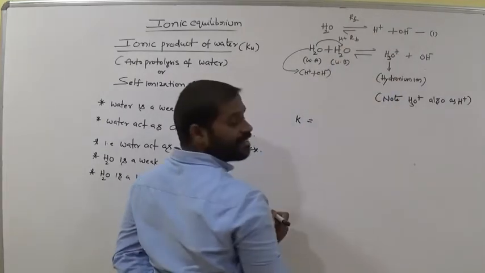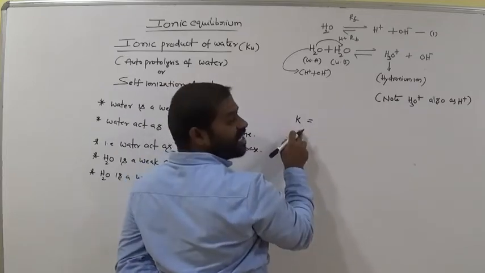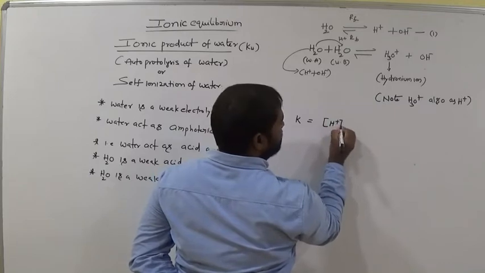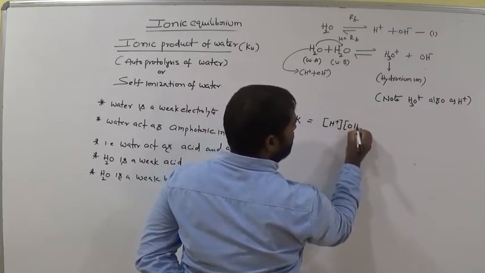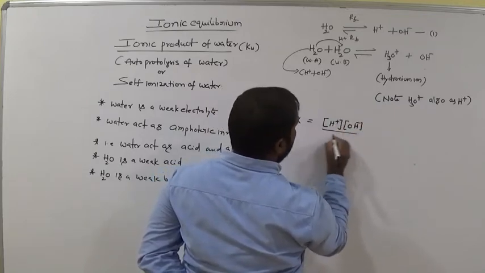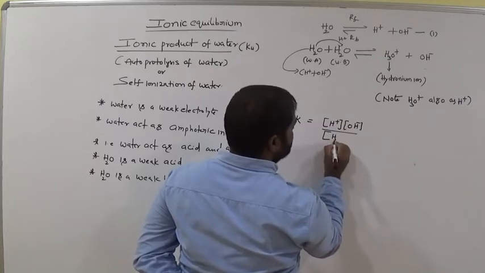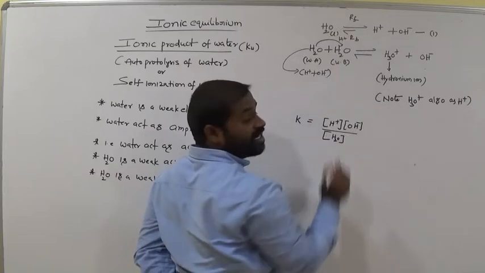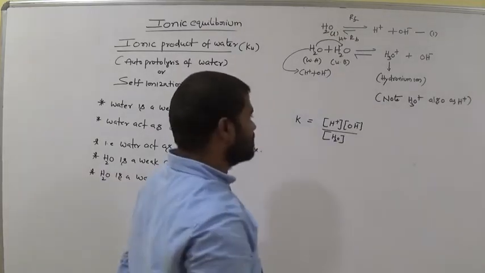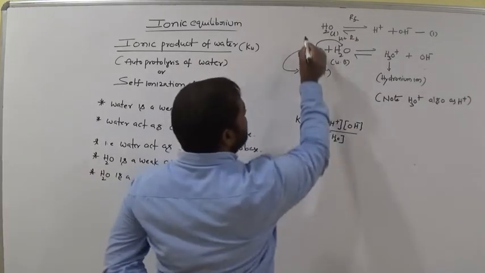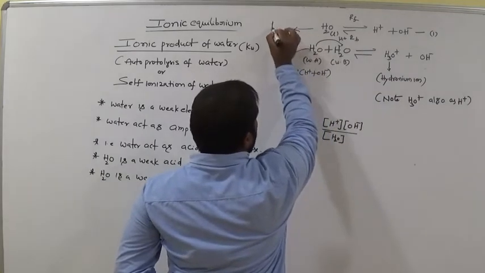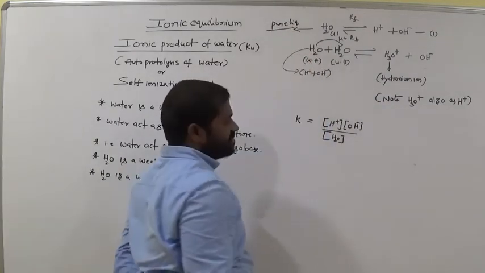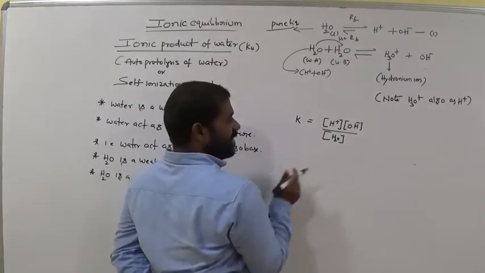Now molar concentration of H plus, molar concentration of OH minus, and molar concentration of H2O, am I right? Where H2O is a liquid, not a vapor. It is a pure liquid, remember this.